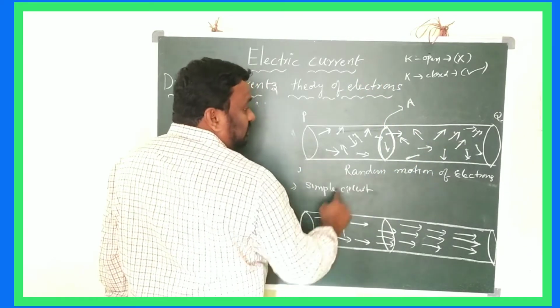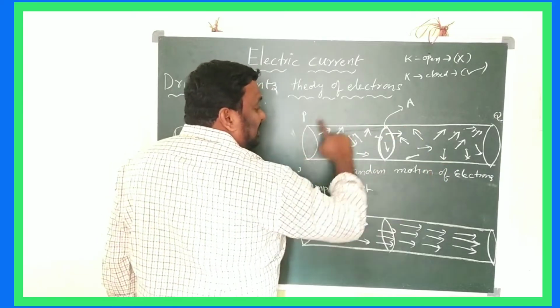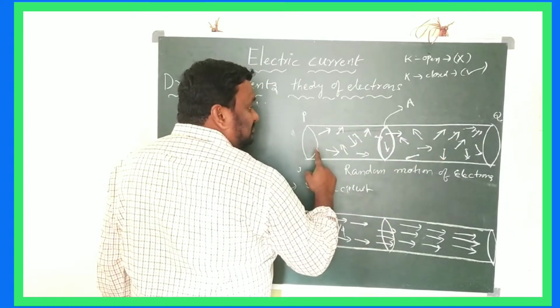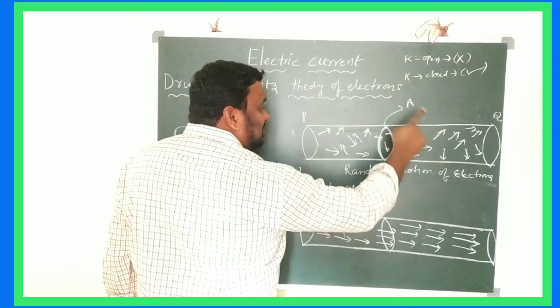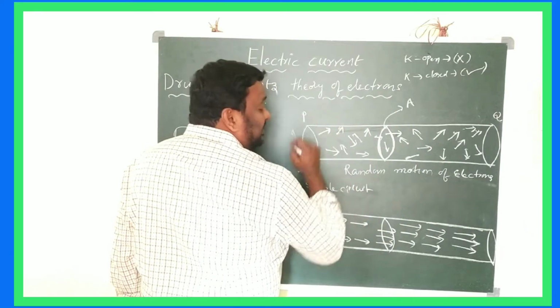Here look at it, children. Now the first thing is what? In a conductor, all the electrons are moving in random directions.